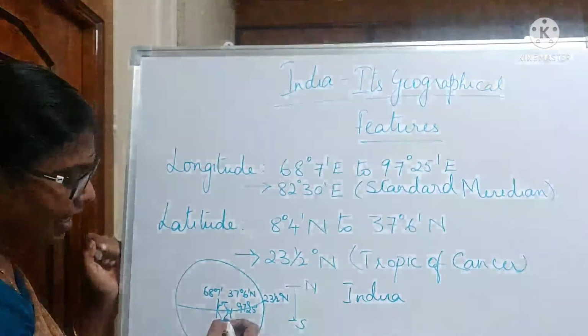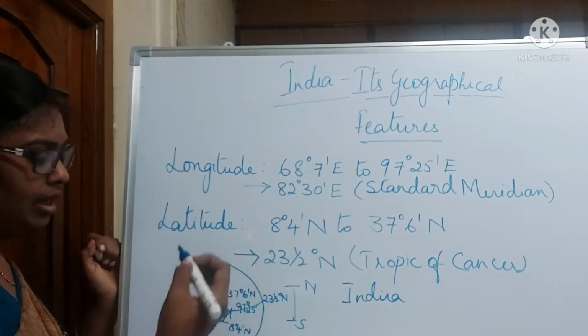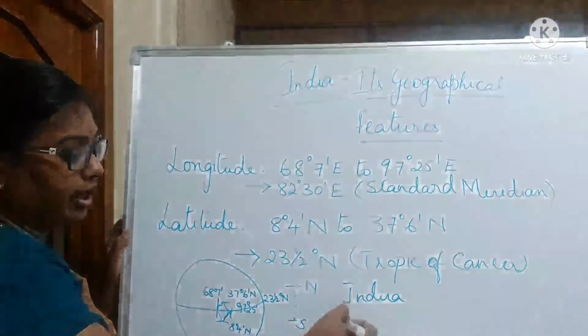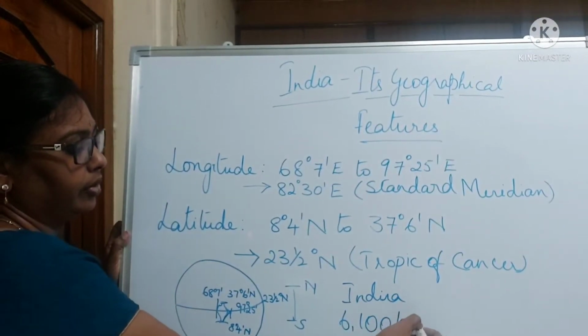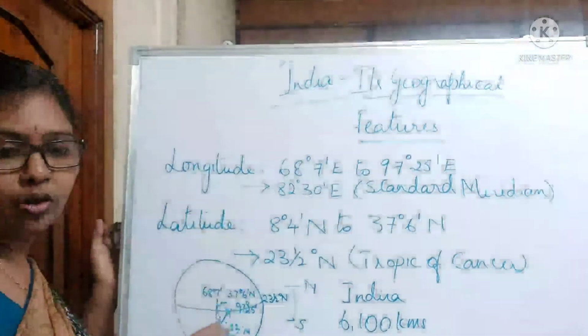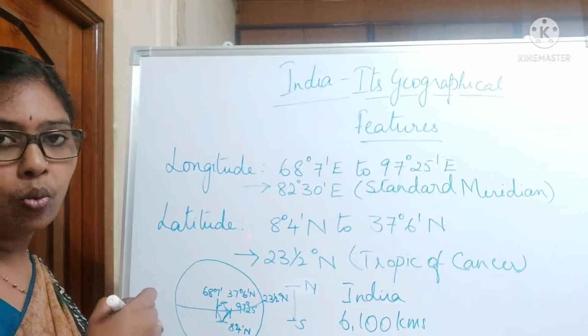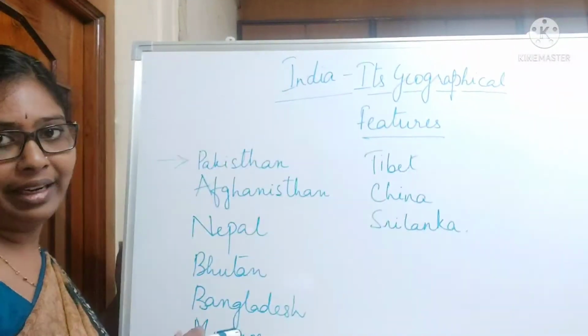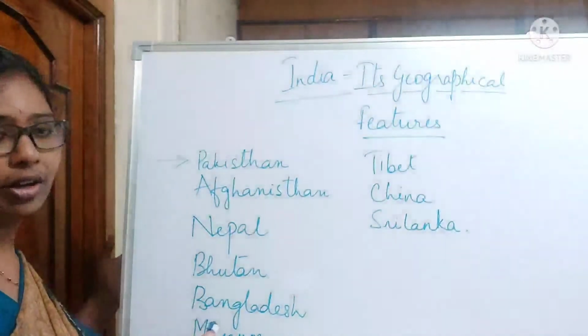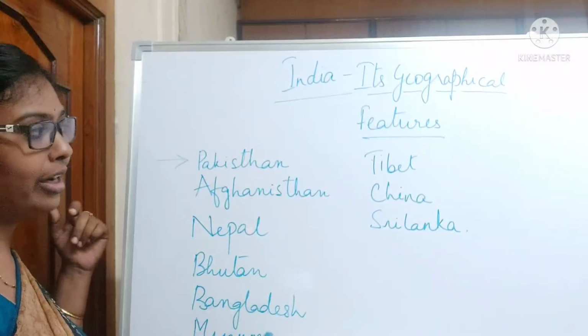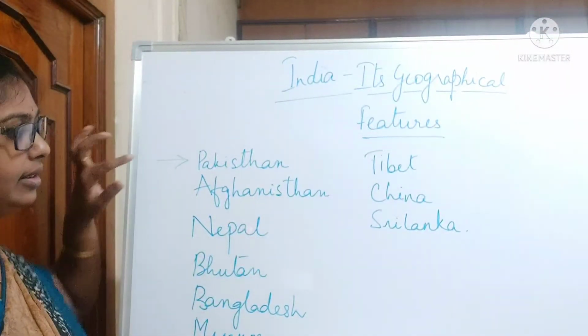If you see the length of the coastline for India, the total length is 6,100 kilometers. Coming to the neighboring countries, India shares its border with 9 countries.